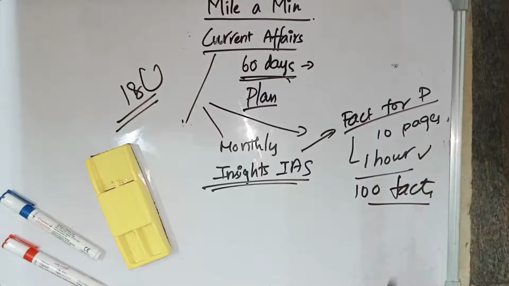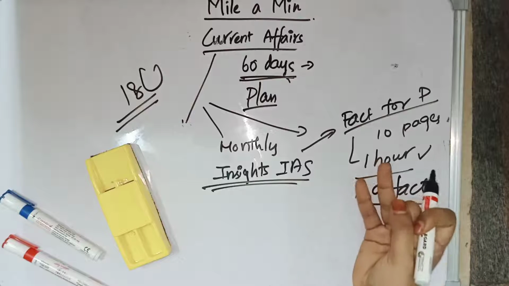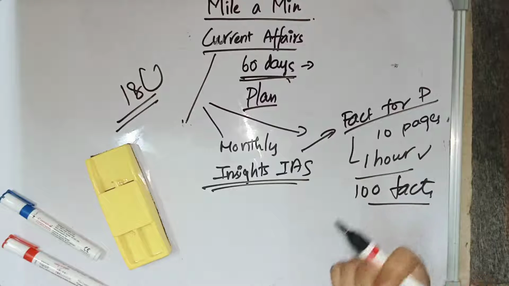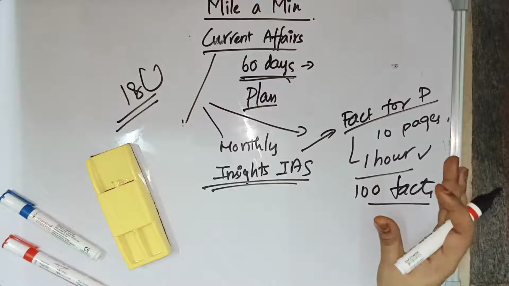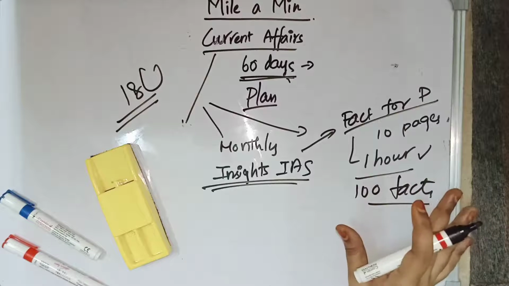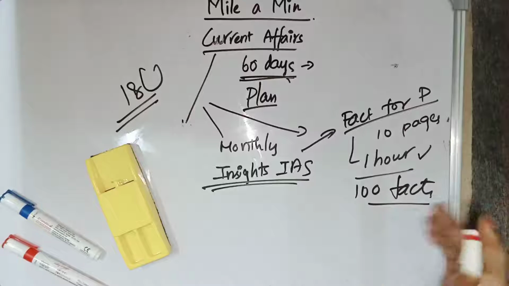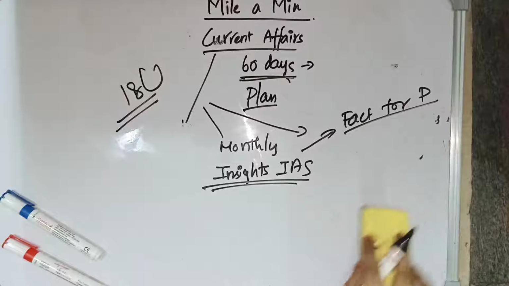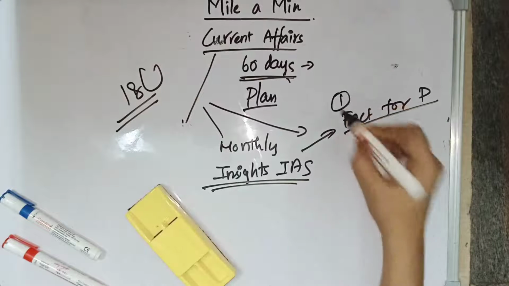In this Fact for Prelims, they contain places in news, species in news, all the new inventions, government schemes, international relations, everything. So it covers all the topics, all the subject current affairs. So read the Fact for Prelims first. This is the first step which you should do while completing the current affairs, and it takes 1 hour.